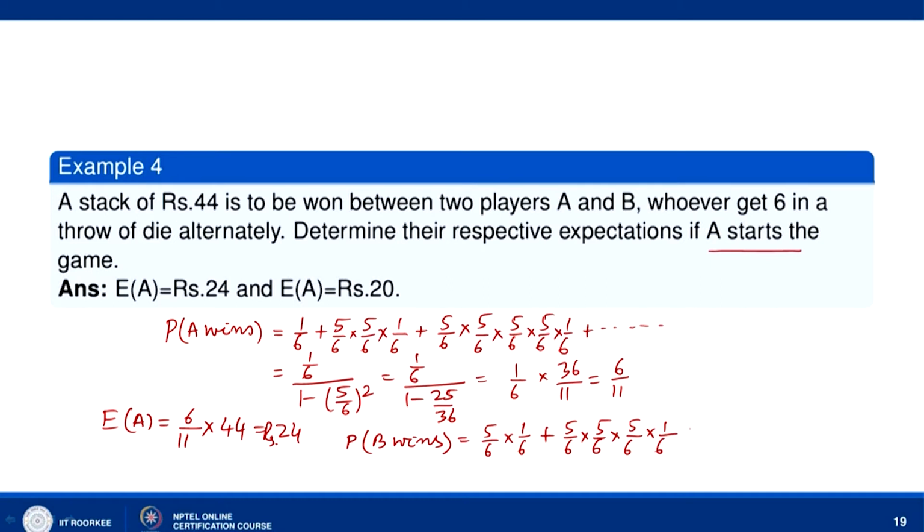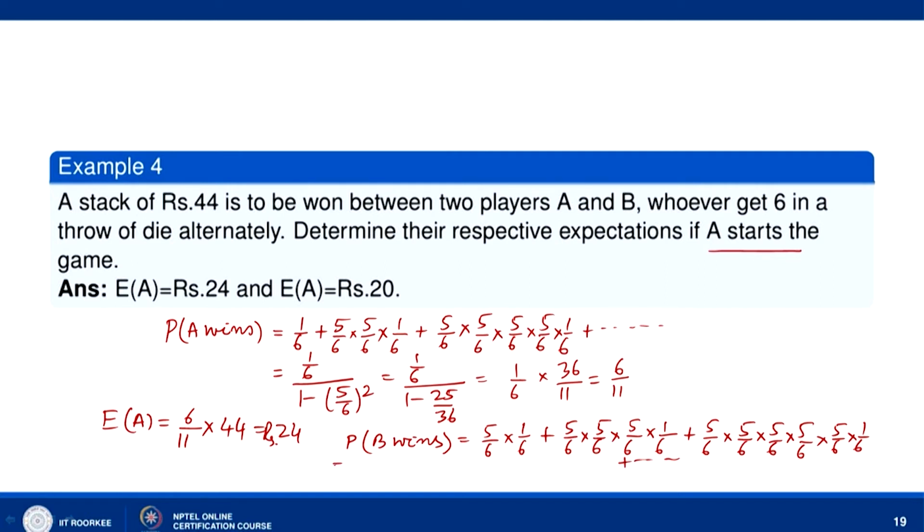Similarly, we can have 5 by 6 into 5 by 6 into 5 by 6, now B does not throw 6, so 5 by 6, A does not throw 6, so 5 by 6 into 1 by 6 and so on.